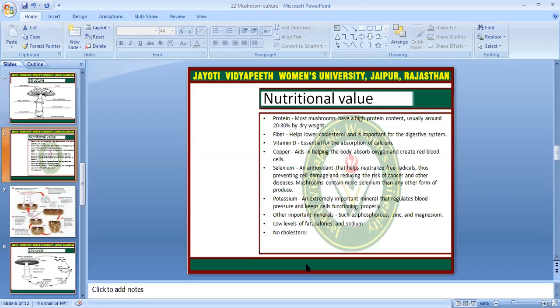Selenium is an antioxidant that helps to neutralize free radicals, thus preventing cell damage and reducing the risk of cancer and other diseases. Mushrooms contain more selenium than any other produce. Potassium is an extremely important mineral that regulates blood pressure and keeps cells functioning properly. Other important minerals are phosphorus, zinc, and magnesium. Mushrooms have low levels of fat, calories and sodium, and they have no cholesterol.